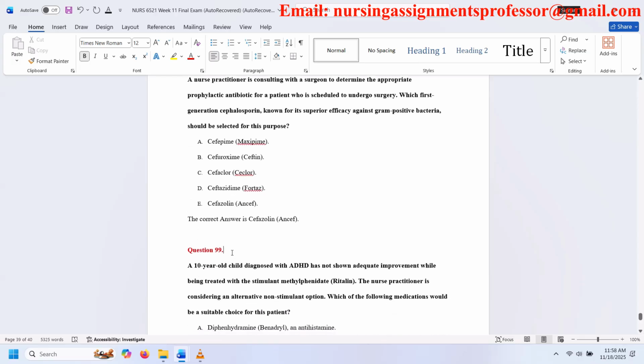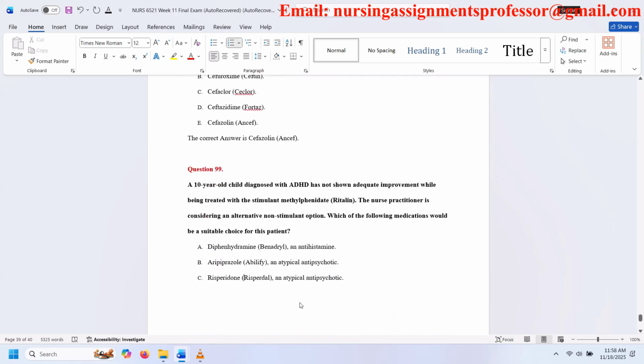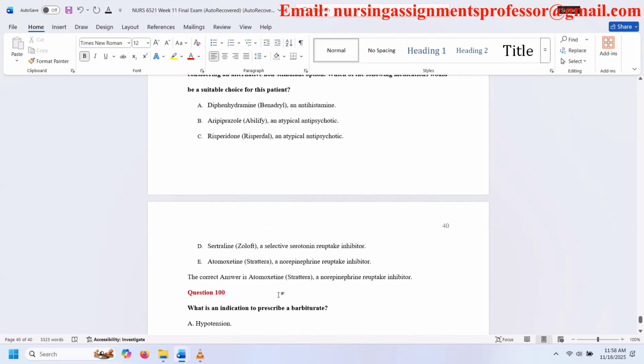Question 99. A 10-year-old child diagnosed with ADHD has not shown adequate improvement while being treated with the stimulant methylphenidate. The nurse practitioner is considering an alternative non-stimulant option. Which of the following medications would be a suitable choice for this patient? A. Diphenhydramine, an antihistamine. B. Aripiprazole, an atypical antipsychotic. C. Risperidone, an atypical antipsychotic. D. Sertraline, a selective serotonin reuptake inhibitor. E. Atomoxetine, a norepinephrine reuptake inhibitor. The correct answer is atomoxetine, a norepinephrine reuptake inhibitor.